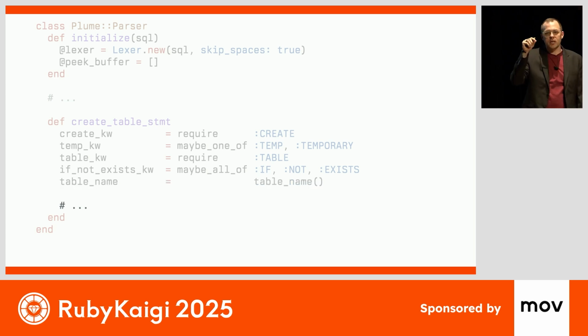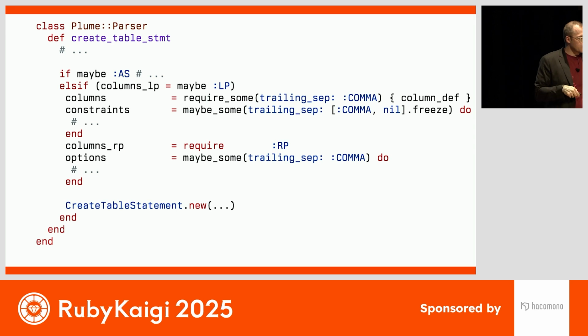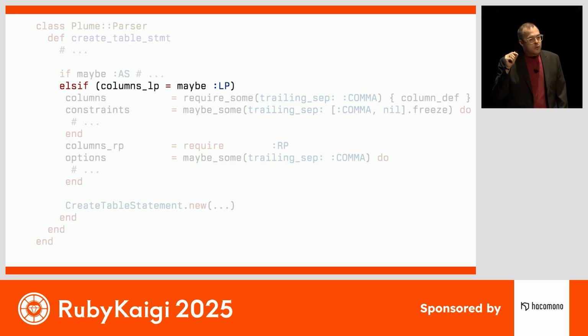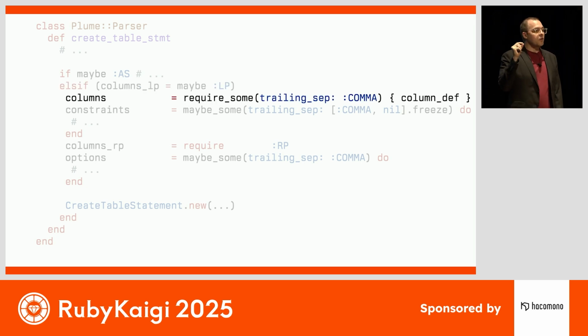If we shift our focus into the actual parsing of the definition of a table, we'll see the rest of our helpers here. So we can use the maybe helper to check whether or not the current token is the opening parentheses. If it is, we know that we are parsing a create table statement with column definitions. And you must have at least one column defined. So there we can use the require sum helper, which says there's one or more rules.